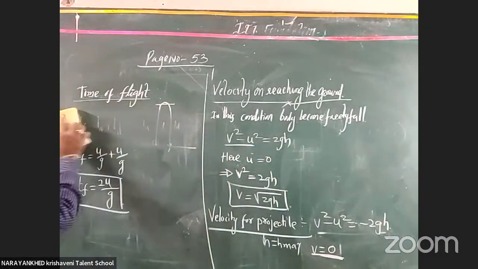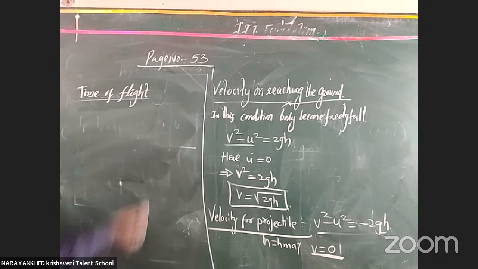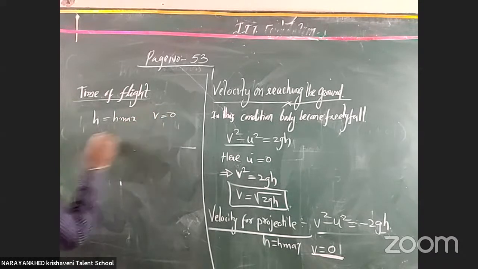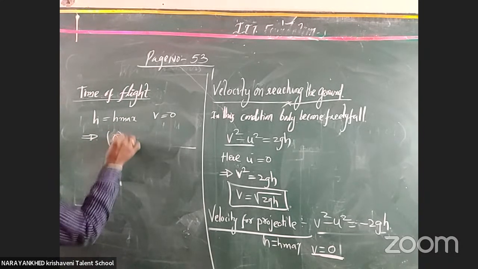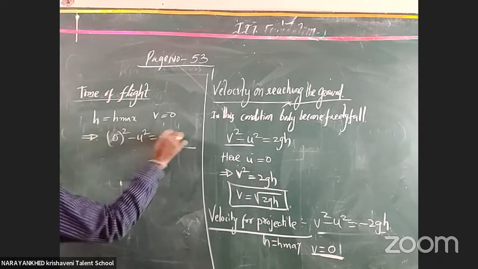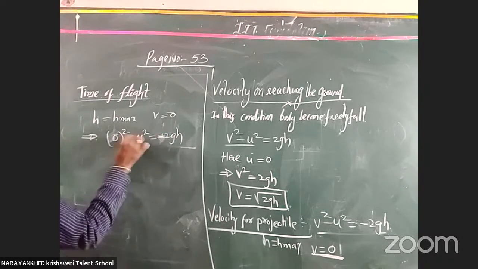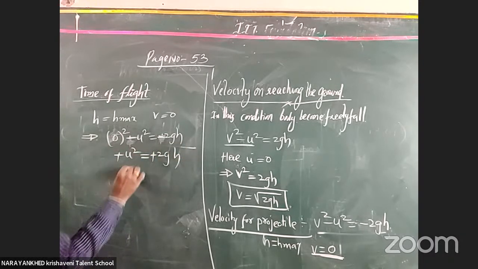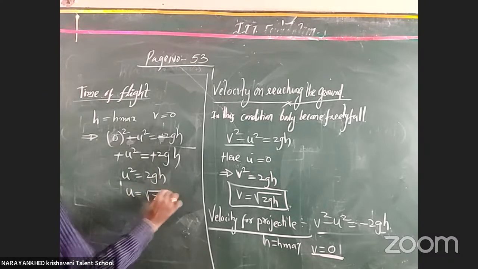Here for that projectile body, when h is equal to h max, v becomes 0, which implies v square is 0. So 0 square minus u square is equal to minus 2gh. Minus and minus get cancelled. Minus u square is equal to minus 2gh, this one and this one cancel. U square is equal to 2gh. U is equal to under root 2gh.